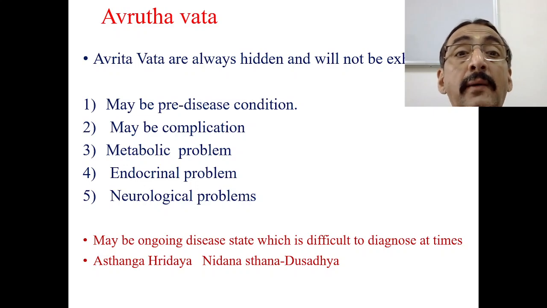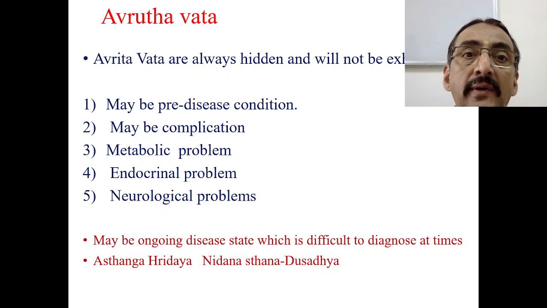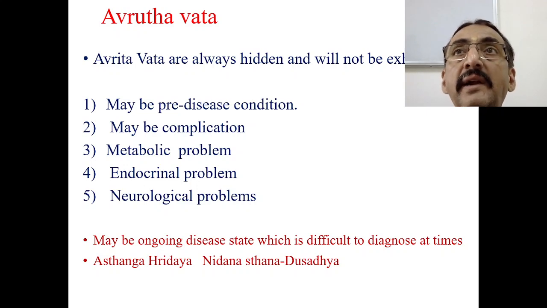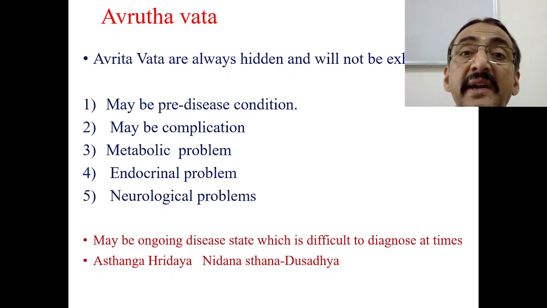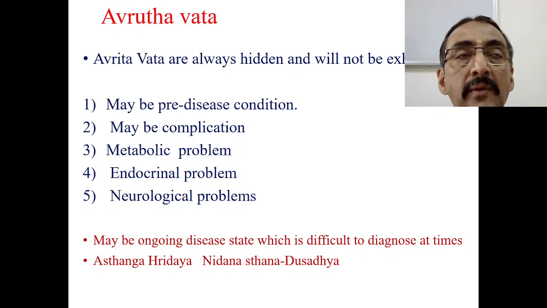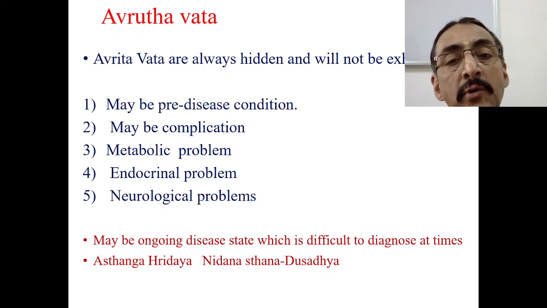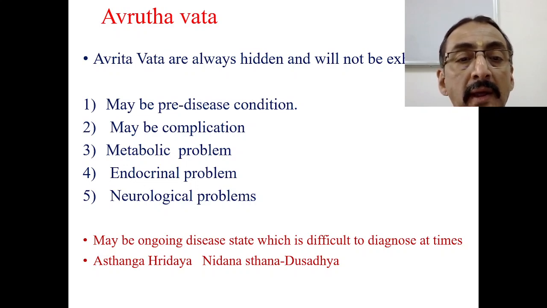Now, avarta vata is always hidden and will not be exhibited properly. This is told by Ashtanga. Most of the time avarta vatas do not open up completely. They are most of the time hidden. So it may be a pre-disease like condition, or sometimes complications. It may be because of metabolic problems, endocrinal problems, or neurological problems. So it may be an ongoing disease state which is difficult to diagnose at times.